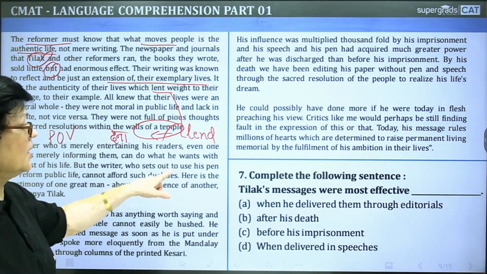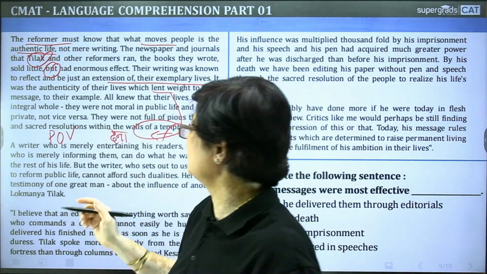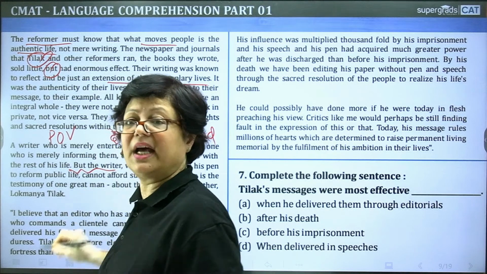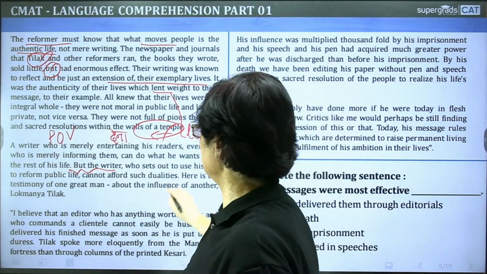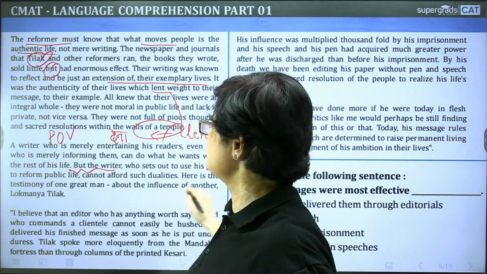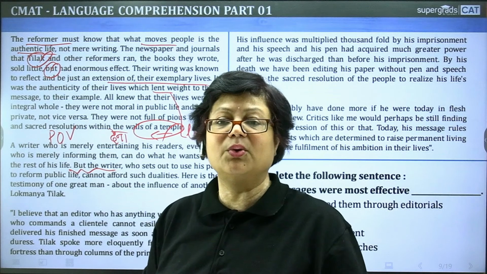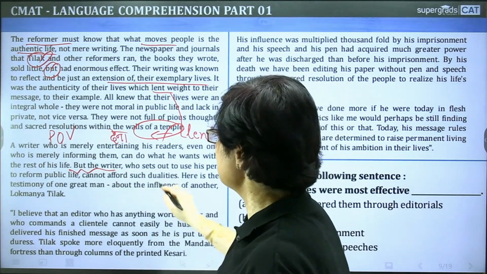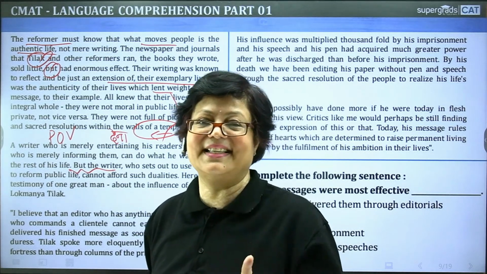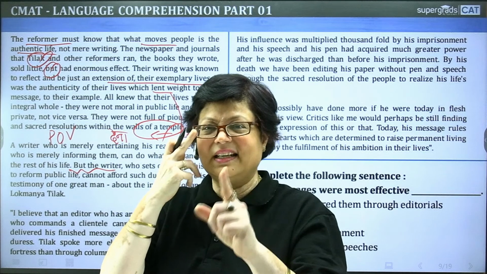But the writer who sets out, now there is again a change, है ना? अब किसके बारे में बात हो रही है? देखिए, from here you can understand some important point is going to come up. But the writer who sets out to use his pen to reform public life, लोगों की जिंदगी को बदलने के लिए जो अपनी लेखनी का प्रयोग करता है, cannot afford such dualities. Dualities मतलब दो तरीके के views, है ना? He has to maintain one view.